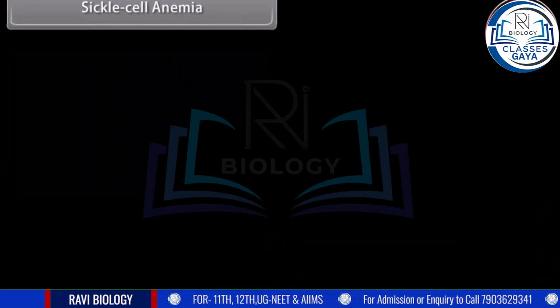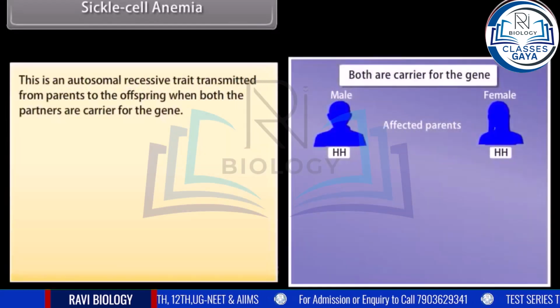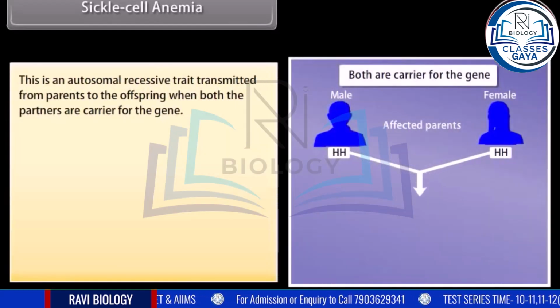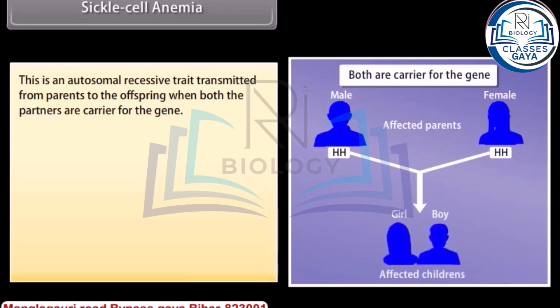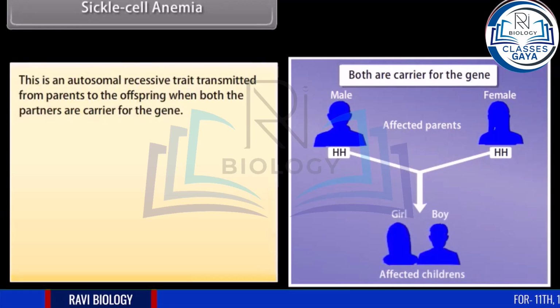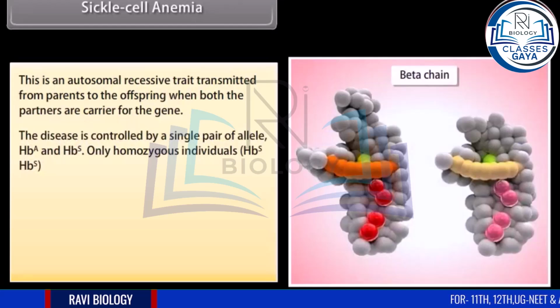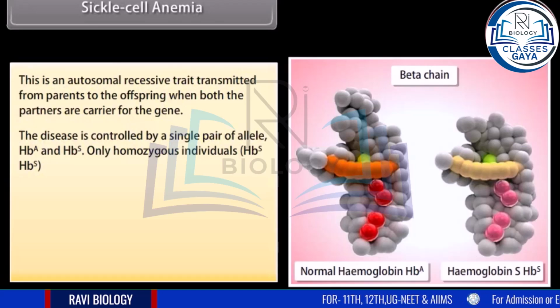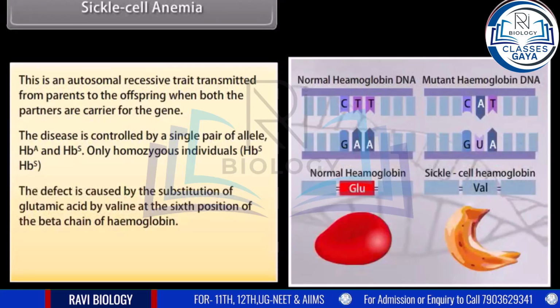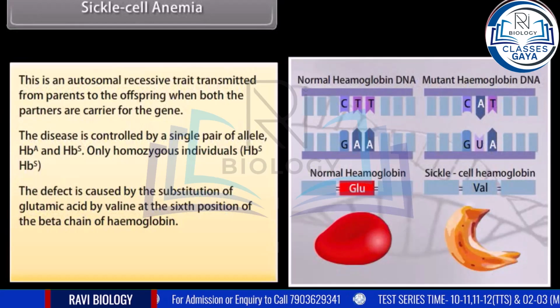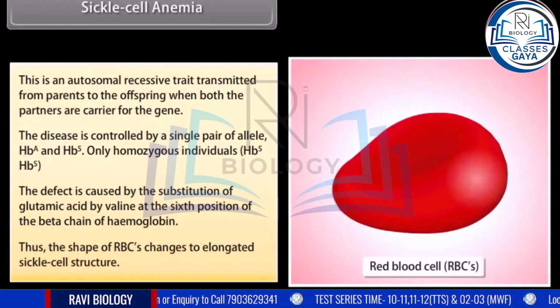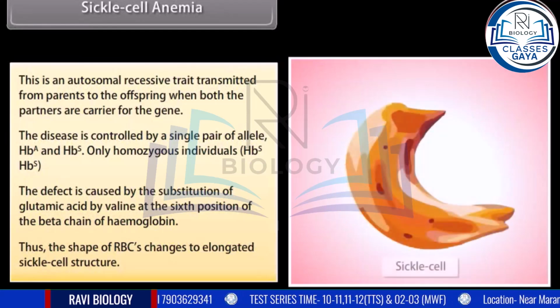Sickle cell anemia. This is an autosomal recessive trait transmitted from parents to the offspring when both the partners are carriers for the gene. The disease is controlled by a single pair of alleles, HbA and HbS; only homozygous individuals, HbS HbS, are affected. The defect is caused by the substitution of glutamic acid by valine at the 6th position of the beta chain of hemoglobin. Thus, the shape of RBCs changes to an elongated sickle cell structure.